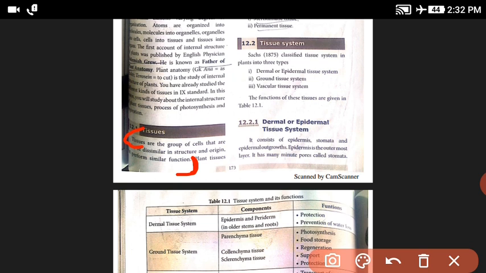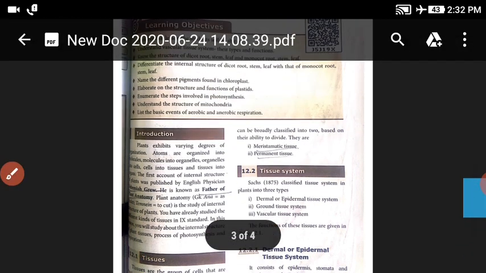Tissues are groups of cells. The cells may be similar or dissimilar in structure and origin, but the function is the same. That is called a tissue. This is a two-mark question.